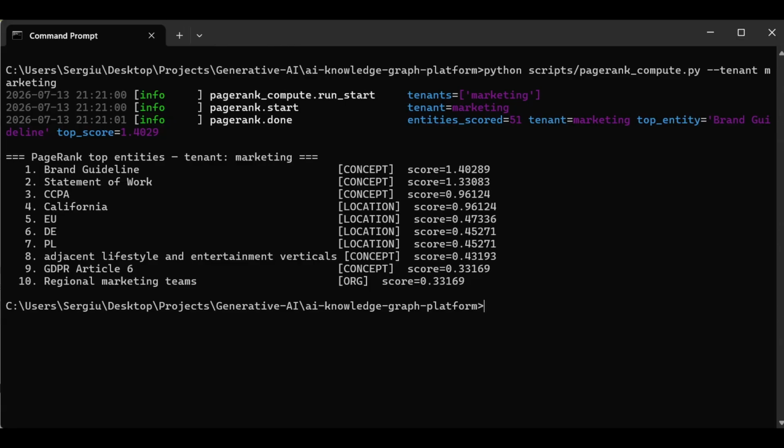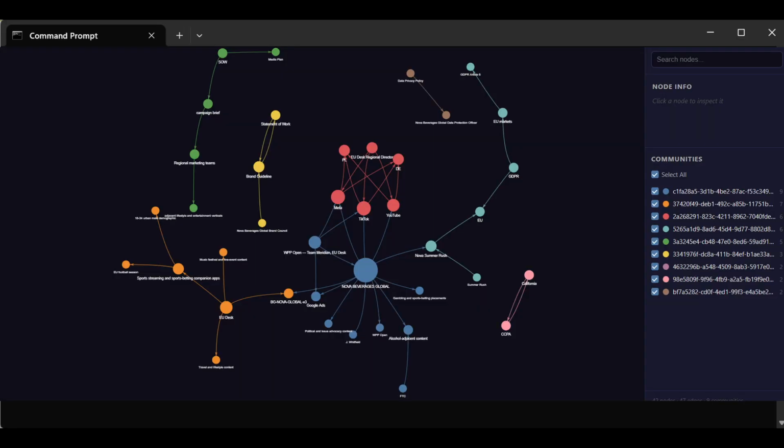Six-stage retrieval pipeline, GDS. PageRank runs natively in Neo4j. Scores persist on entity nodes, top entities back in under 2 seconds. Leiden community detection partitions the graph into 9 clusters. The retrieval pipeline uses both scores, PageRank for authority, communities for context expansion, under 5 seconds end-to-end. Ragas faithfulness of 0.95, 380 passing tests across 3 isolated tenants.